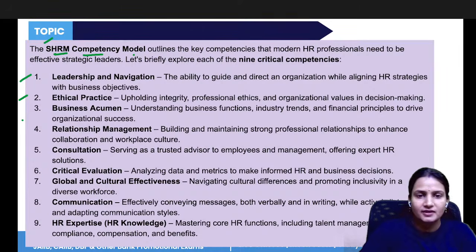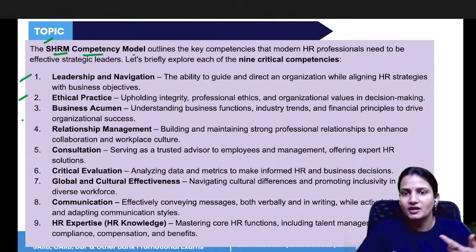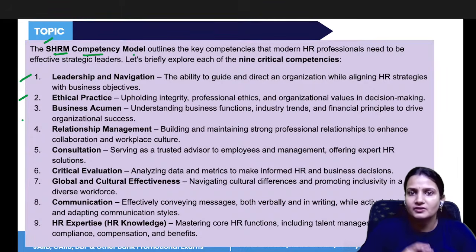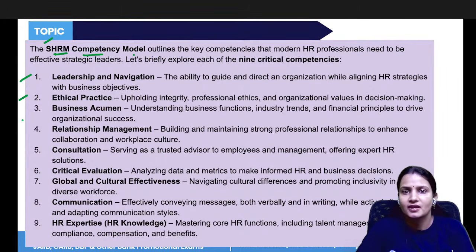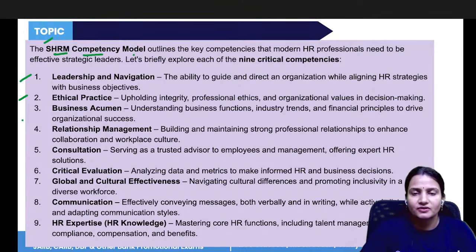Next is relationship management. So relationship management is about building good relations with employees and team. If you have a good relation, if you have good rapport, then only you can perform well in the company. Otherwise, chaos will be there, conflict will be there, and you will not attain your objectives. Then consultation. Consultation is about how you deal with the employees, giving useful HR advice and solving their problems within the culture only.